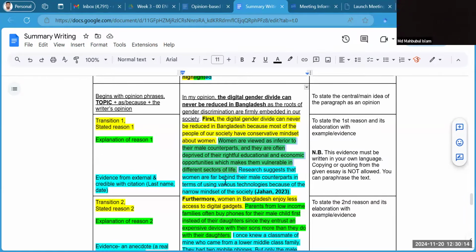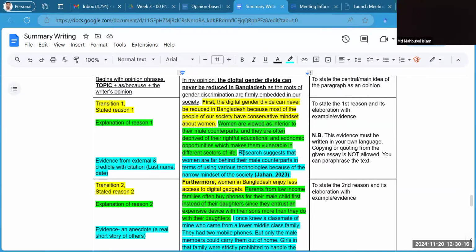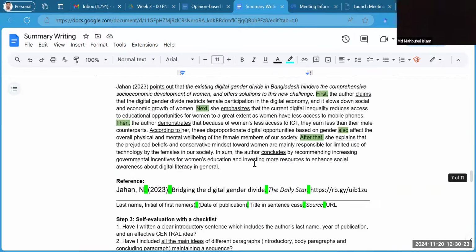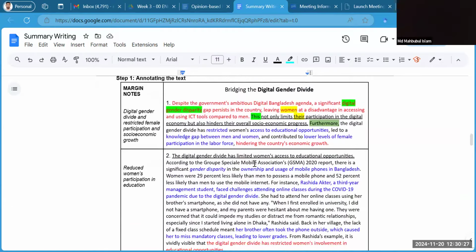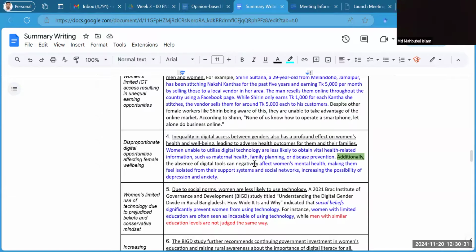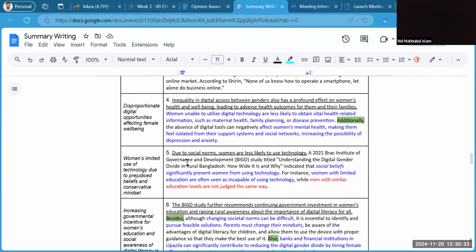And finally, I have picked up an evidence from the text. This evidence is picked up from the given text. All right. The text that I have summarized already, I showed you in the previous video. So here in paragraph number 5, the writer highlights the limited use of technology and prejudiced belief or conservative mindset of people in the society.